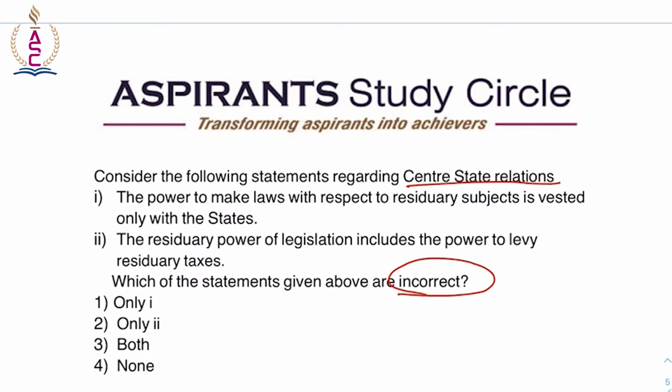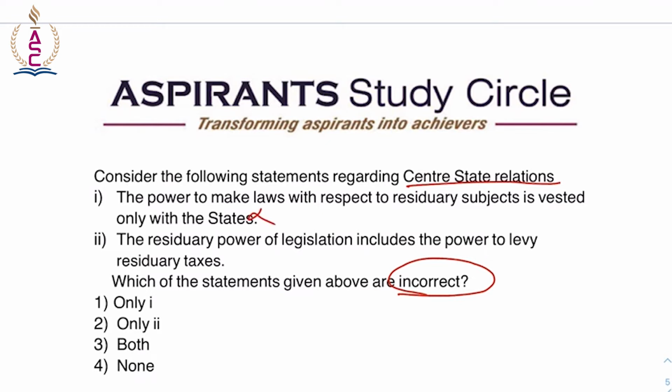So, the power to make laws with respect to residuary subjects, that is, matters which are not enumerated in any of the three lists, center, state, concurrent, which are in the 7th schedule. So, those items that do not belong anywhere come under the residuary subjects, and the power is vested in the parliament and not with the states.